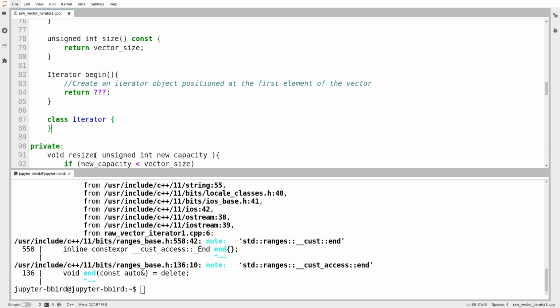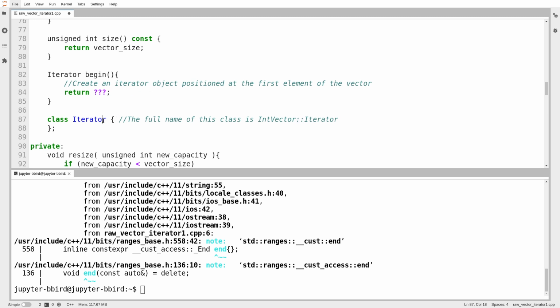I'm defining this class inside of my vector object. So the full name of this class is int vector::iterator. But when I'm inside the int vector class, I'm allowed to use anything else inside the class by its, I guess, first name basis. So I can just call it iterator in here. The type of this object outside of int vector, so in main, the type would be int vector::iterator. Recalling that the :: notation is what we use to indicate that we're going inside of some namespace like a class to retrieve a name.